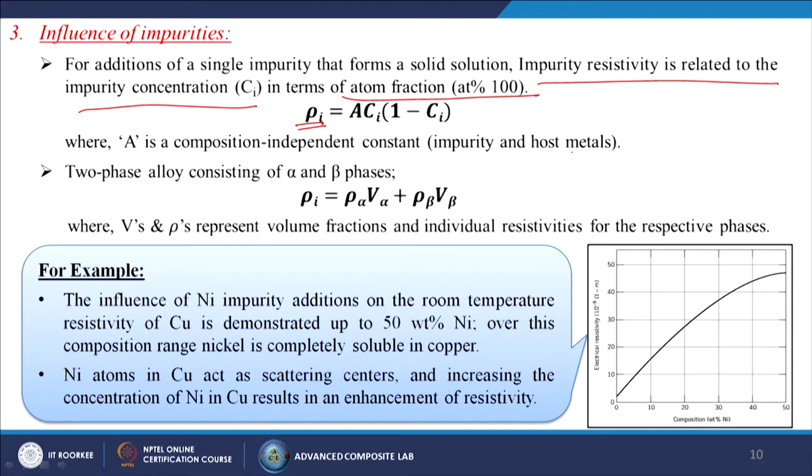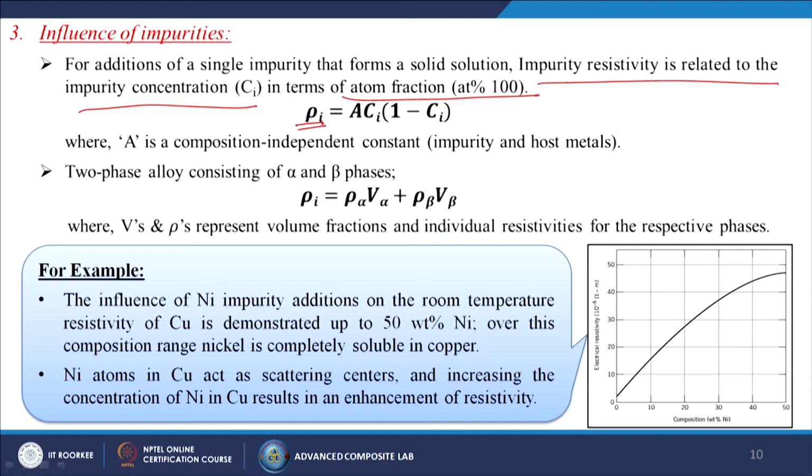For a two phase alloy, generally consisting of alpha and beta phases, which we can see for stainless steel or some other kinds of materials, rho I is equal to rho alpha V alpha plus rho beta V beta, where alpha and beta are the two different phases. The Vs and rhos represent the volume fractions and individual resistivities for the respective phases.